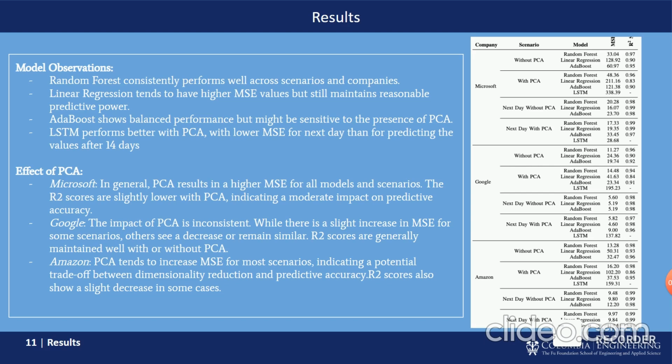In Microsoft, PCA results in a higher MSE for all models and scenarios. The R-square scores are slightly lower with PCA. In Google, the impact of PCA is inconsistent, but again in Amazon, PCA tends to increase MSE and reduce R-square scores. And now we will see a demo video showing the front end.